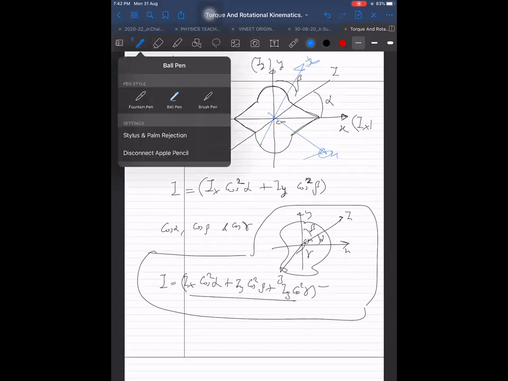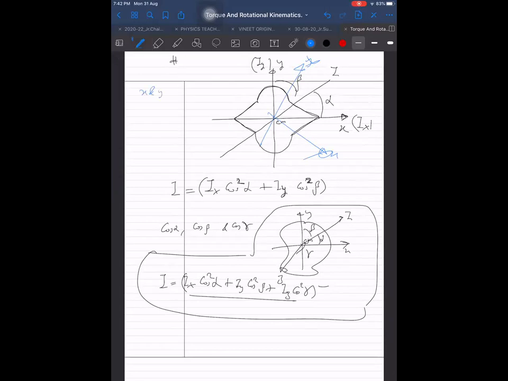These x and y axes must be axes of symmetry through the body. In the perpendicular axis theorem, there was no such requirement. But for this particular case, the x and y axes must be axes of symmetry, in order for this formula to be valid. Otherwise, it will not be valid. Then only this formula is valid.